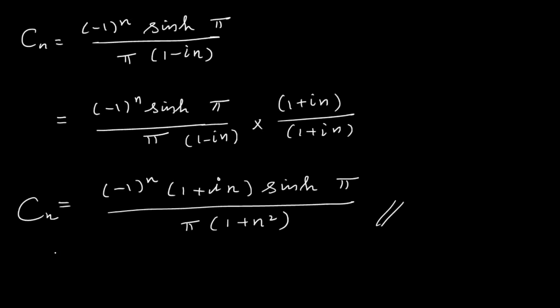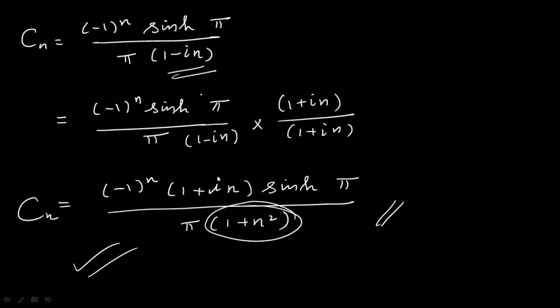Substituting in f of x gives you the complex form of the Fourier series of the given function f(x) = e^x. Okay, so listen carefully. Here the denominator consists of 1 minus in. If the denominator is a complex number, as usual you have to convert it into a real number. For that you have to multiply both numerator and denominator by its conjugate. So what is the conjugate of 1 minus in? 1 plus in. You just multiply both sides, numerator and denominator, so that the denominator is a real number. That is the main purpose.